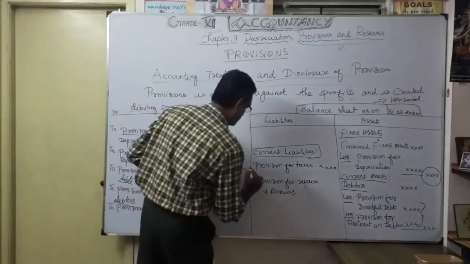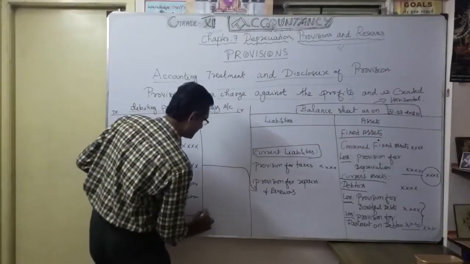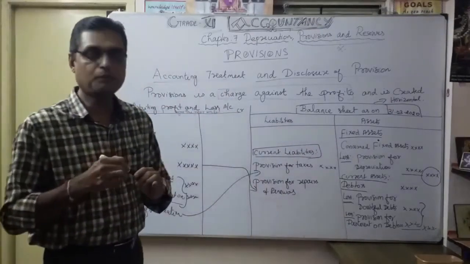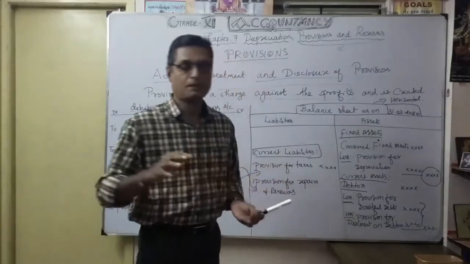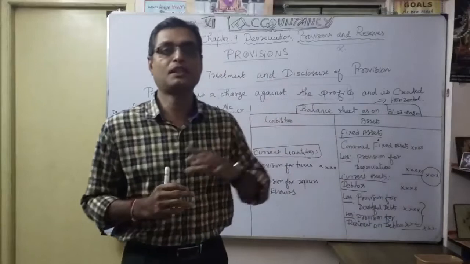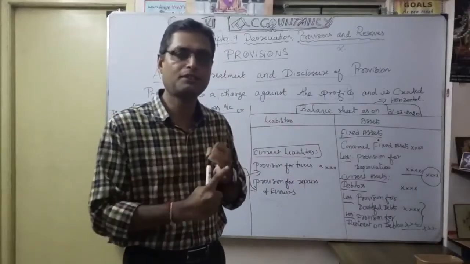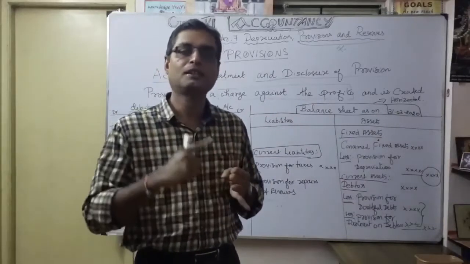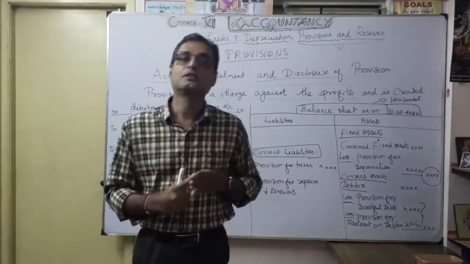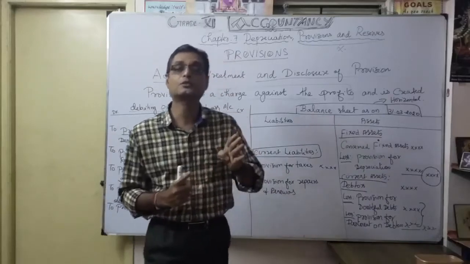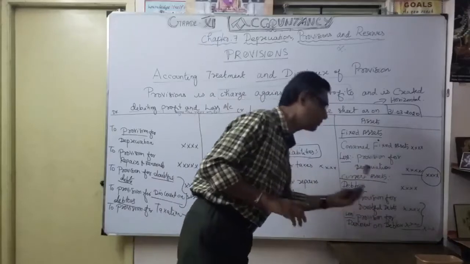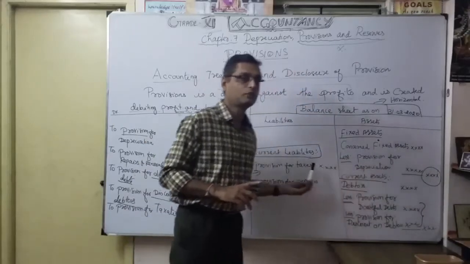Similarly, you show it on the liability side. Provision for taxes: so two items you show on the liability side, and the remaining three you show against fixed assets. That is what we discussed. The five best examples of provision: one is for depreciation, another is for repairs and renewals, then provision for taxation, then provision for doubtful debts and provision for discount on debtors. Of the five, three came under the asset side and two came under the liability side.